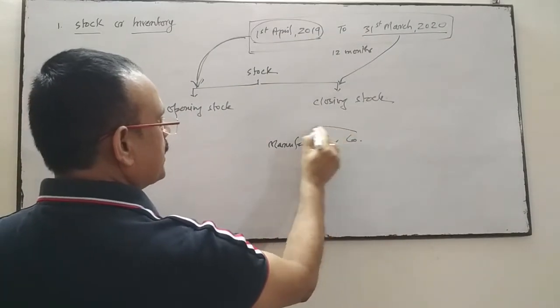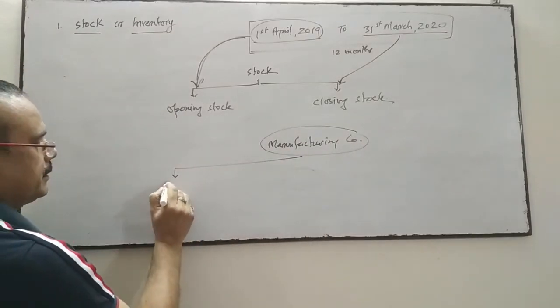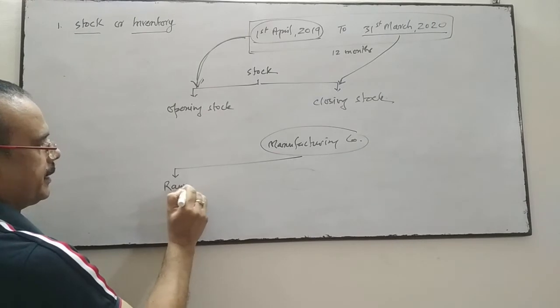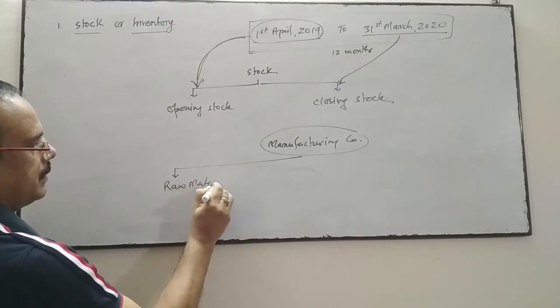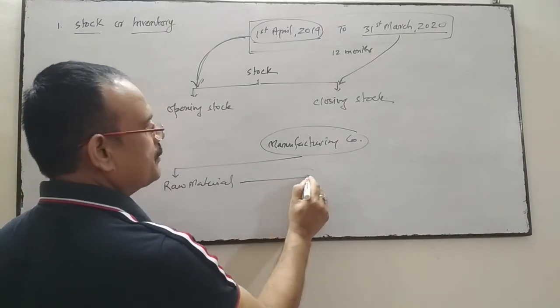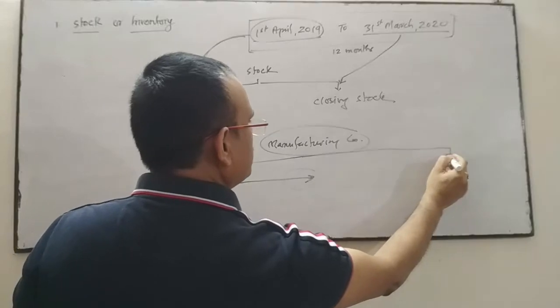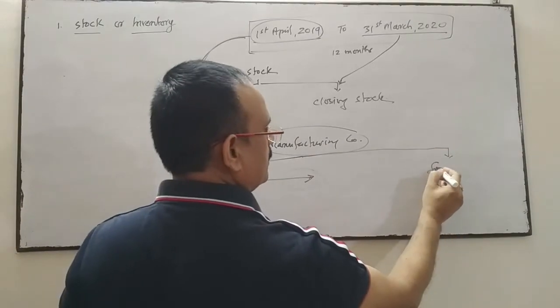For a manufacturing company, what they do is purchase the raw material. This raw material is processed through the manufacturing process and converted into the finished product.